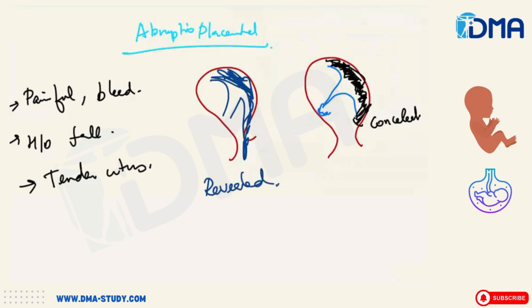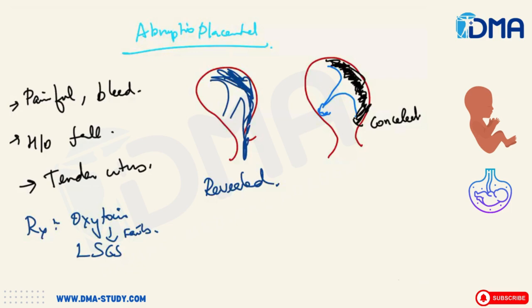Usually when you see an abruptio placenta, the treatment is just the termination of pregnancy. Either you do an oxytocin induction, or when this normal labor fails, then you go for an LSCS. And you terminate the pregnancy at the earliest possible to save the mother. For the fetus, it depends upon the age when the abruptio placenta is happening.